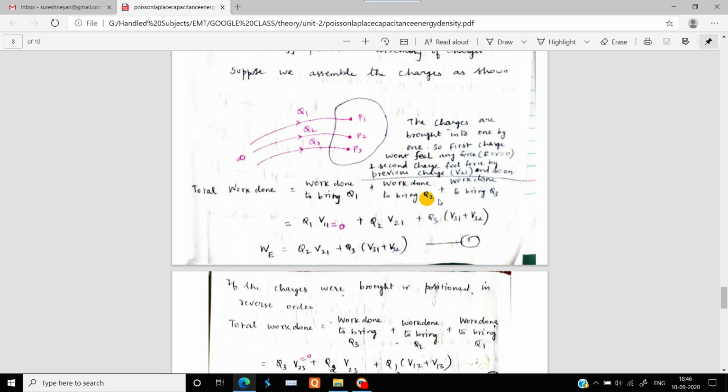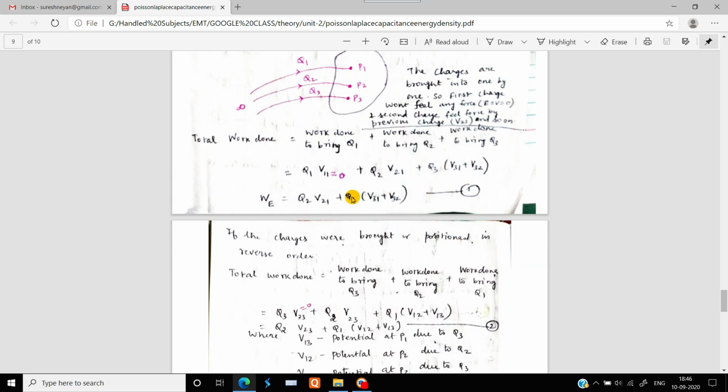So V31 will be the potential, and also the other charge which is present in the assembly is at P2. So that's why we have the potential difference between charge number 3 and charge number 2. So we will have the term V32.